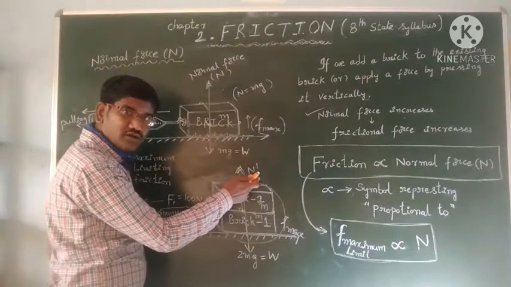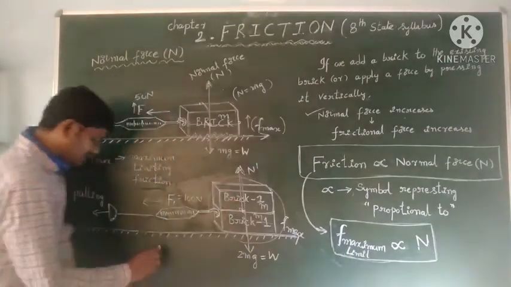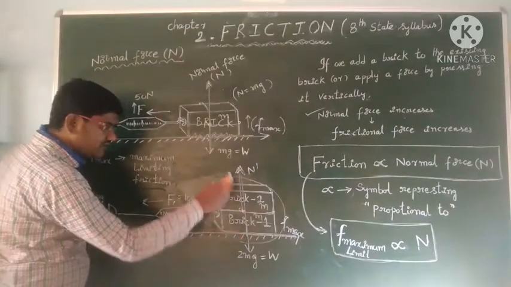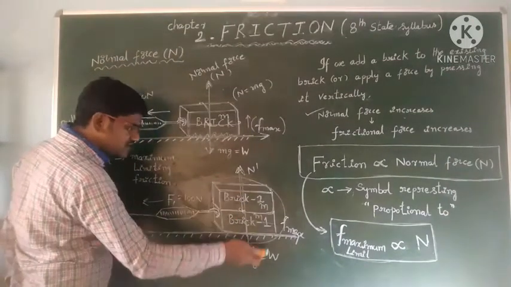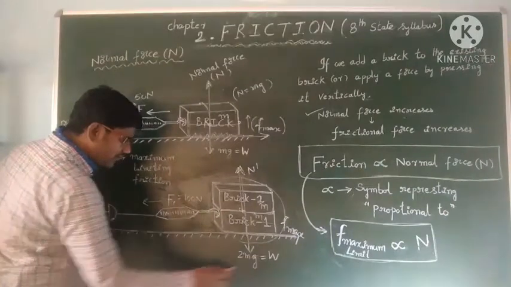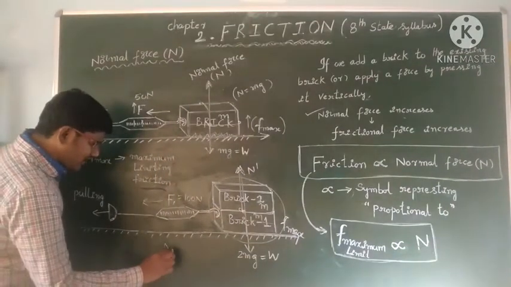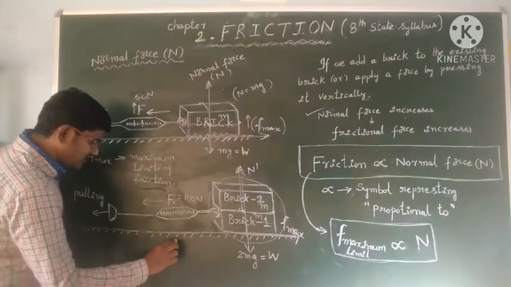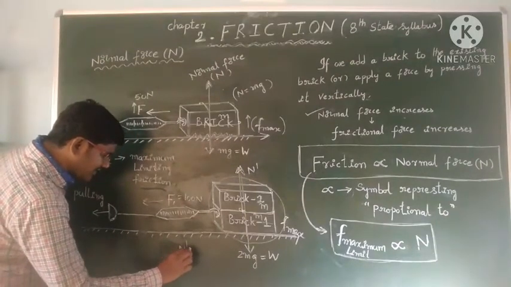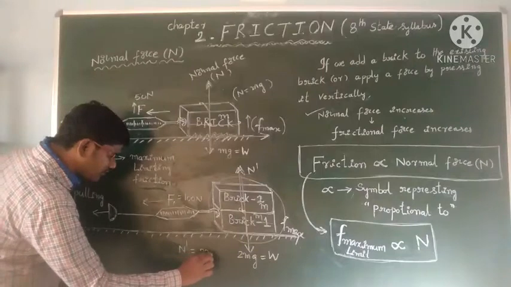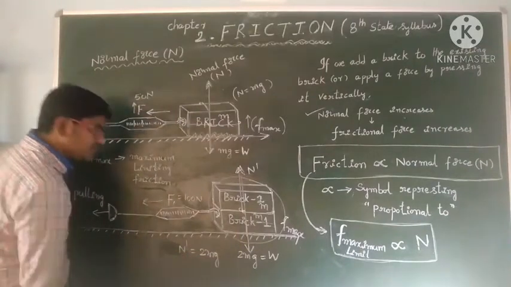This is called normal force. It is in vertical equilibrium, so net force must be 0, means N dash must be equal to this weight. So here the normal reaction N dash is equal to 2 mg.